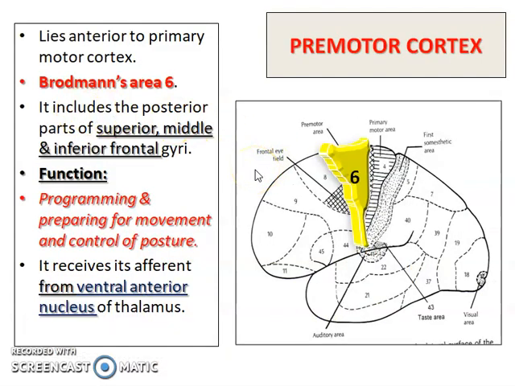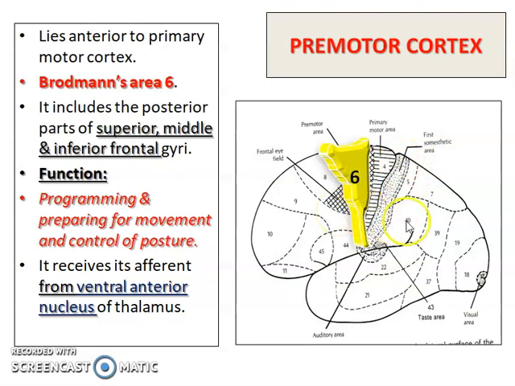Now the second important area in the frontal lobe is the premotor cortex area, and this lies anterior to the primary motor cortex area. Brodmann has given it area number 6, and it is present in the posterior part of the superior, middle and inferior frontal gyrus.